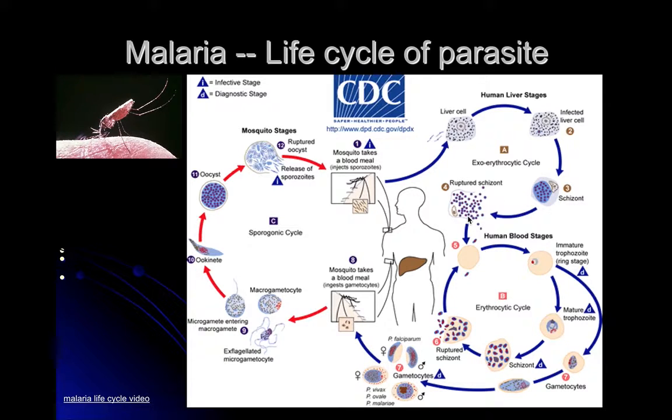These cells lyse, and eventually the merozoites go on to infect red cells. They develop into ring phases, sometimes mature trophozoites and schizonts, and these bags of parasites will eventually rupture open, releasing new merozoites. Those can go on to infect other cells, and this is around the time that humans become symptomatic, with fevers, chills, muscle aches, etc. Some of these parasites can actually develop into a sexually reproducing form of the parasite that's taken up by the next mosquito, and that continues the life cycle. If we see some of these gametocytes, it helps us to identify the species of malaria.